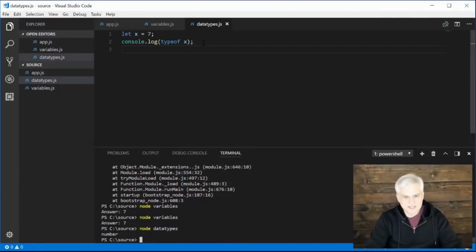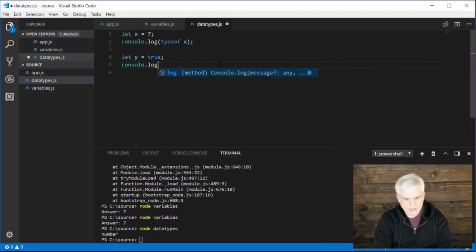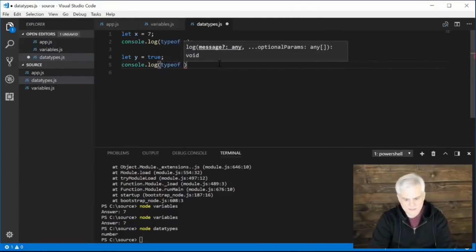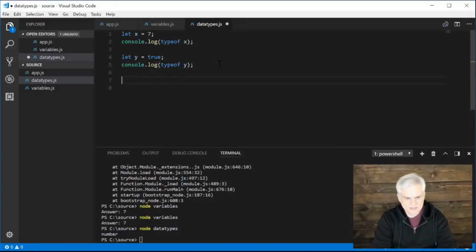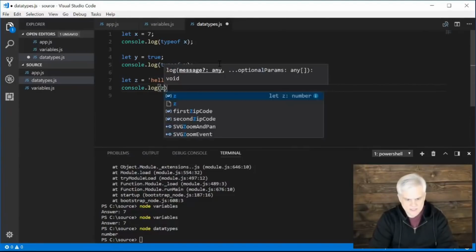So let me give you a few examples here. We've already looked at number. Let y equal true. And so then we'll do console.log typeof y. And then I'll just go ahead and do z as well. Let z equal hello world. And then console.log typeof z.